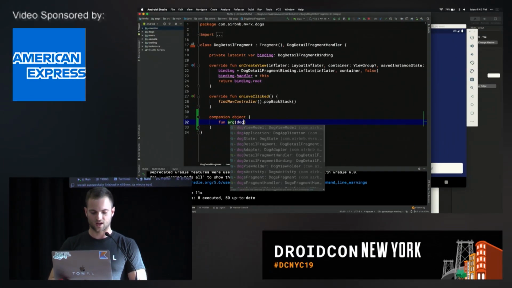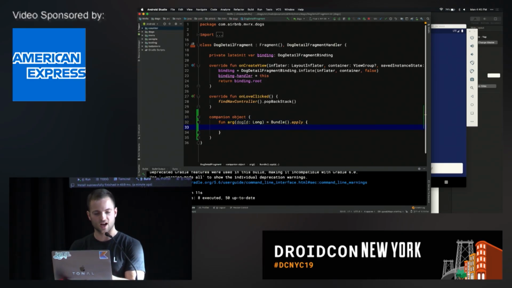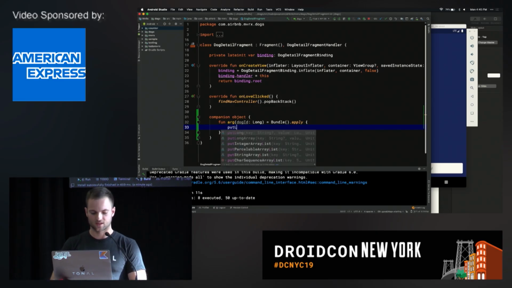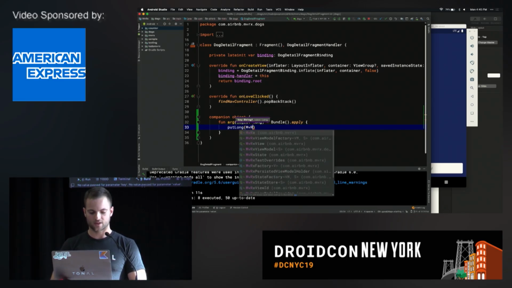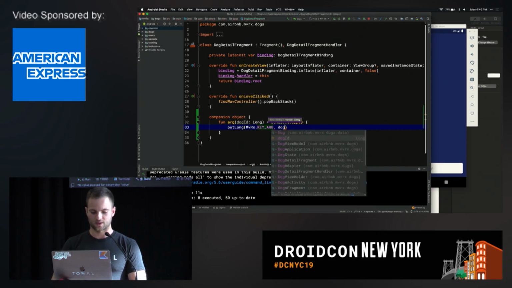It's going to be a little bit magical, but we're going to say fun arg(dogId: Long) = Bundle(). So we're going to create fragment arguments here. And we're going to take this dogId and put it in a very specific place. We're going to say putLong(MvRx.KEY_ARG). This is a magic constant of sorts that MvRx knows about. What you want to do is, for any arguments for your fragment, instead of having a bunch of individual bundle keys, you just have a single Kotlin parcelized data class. That's your arguments for your fragment, and you put them there. So we'll set it to dogId.